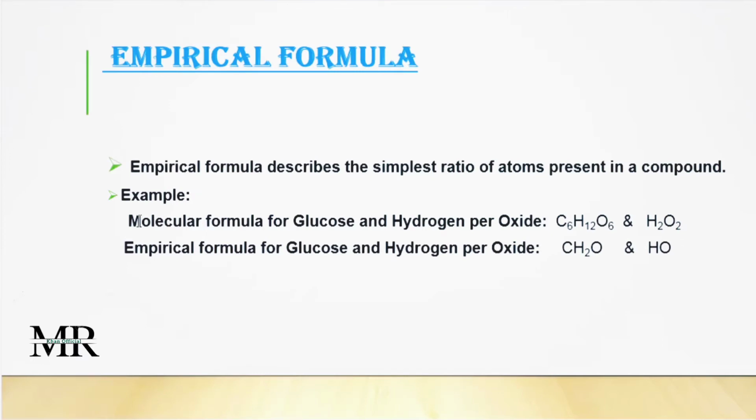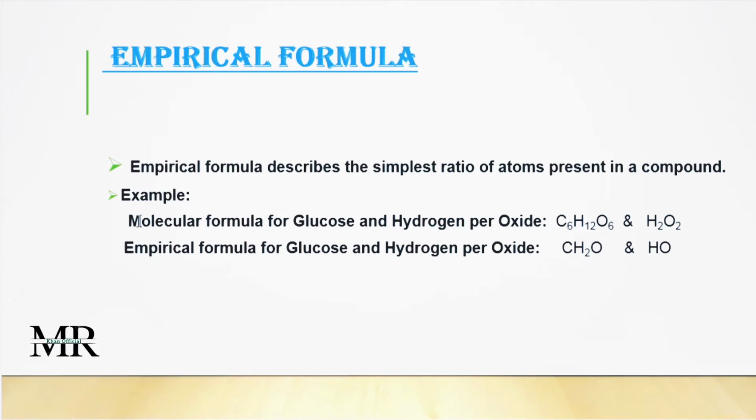Come toward the next topic, that is the empirical formula. Empirical formula is also a formula like the chemical formula. It is also a short name for the compounds, or the chemicals, or the molecules. But the empirical formula is actually something else. It describes the numbering, the ratio of the atoms, how many atoms of which element are used in making up any compound or any molecule, and in which number they are used.